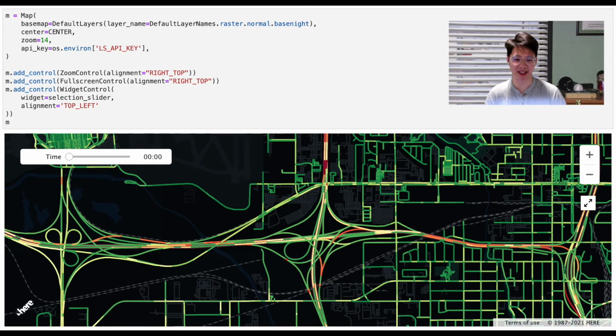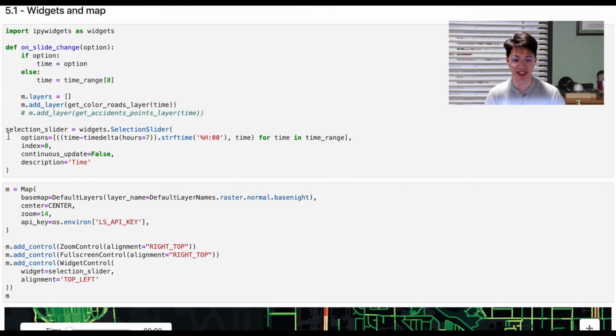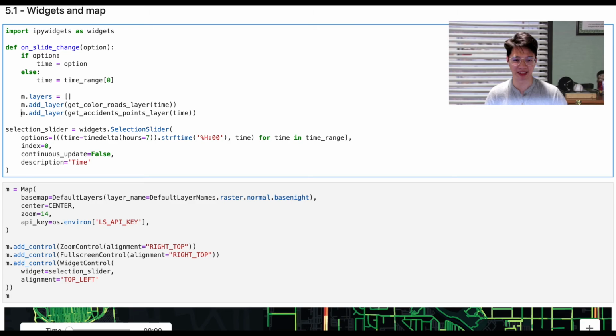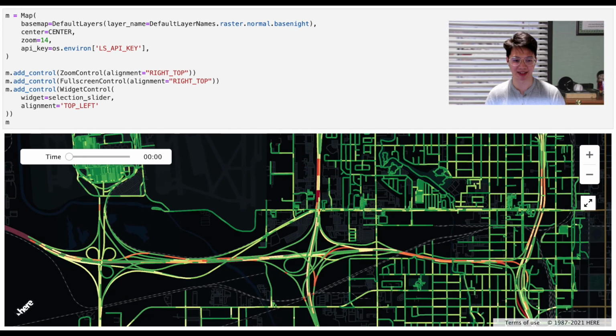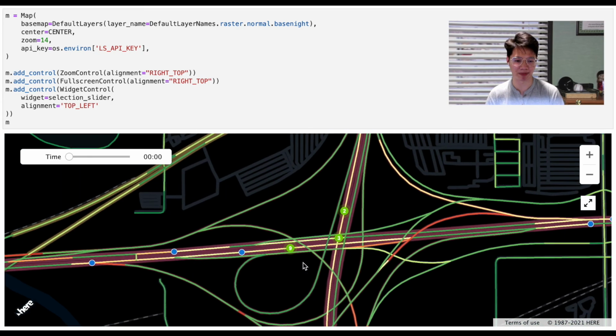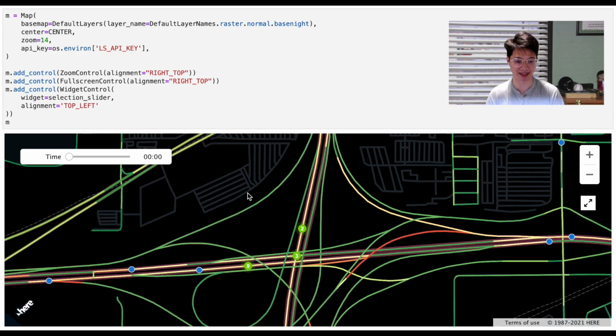In addition, we can add new layers on top of that. For example, I'm adding an accident point layer which displays a cluster view of the actual historical accident reports. These bubbles with numbers show how many accidents did happen at this location in a selected time range.